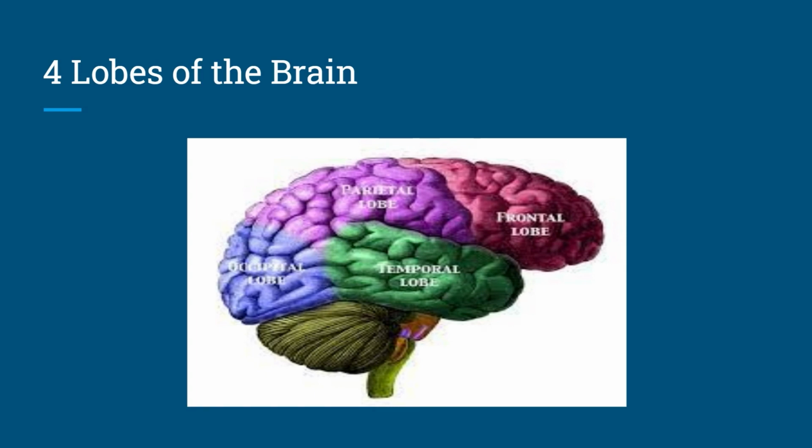The frontal lobe is located right behind the forehead at the front, hence the name. Its functions are related to complex thinking, decision making, future planning, paying attention in the moment, and speech. The parietal lobe is just behind the frontal lobe. Its functions are processing sense of touch, as well as sensing temperature, pain, and the position of one's own body.